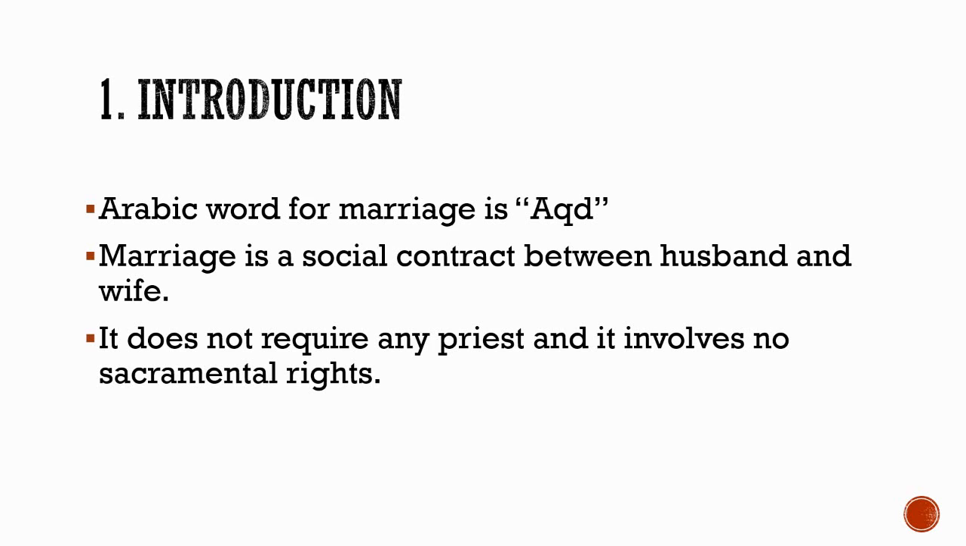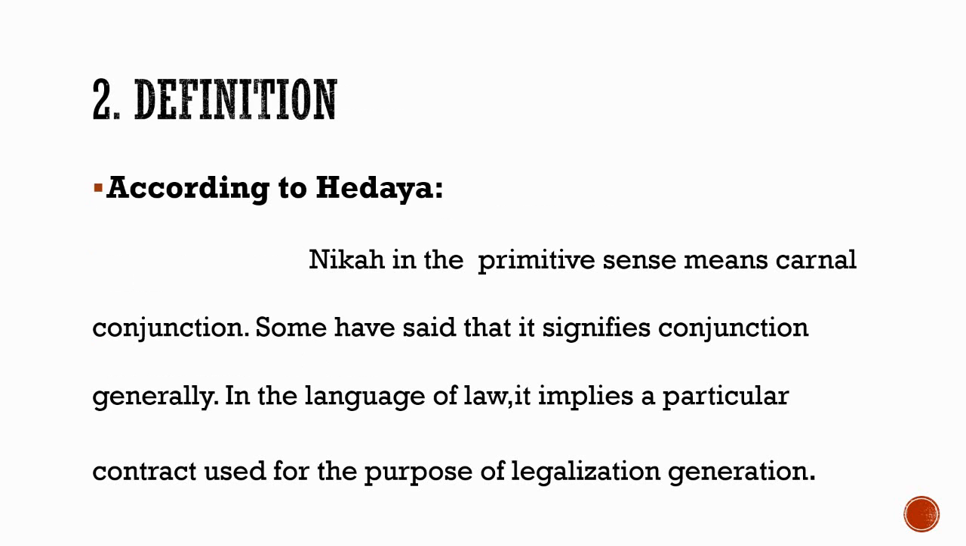So let's come to the introduction. The Arabic word for marriage is aqd, which means to tie. Marriage is a social contract between husband and wife. It does not require any priest and it involves no sacramental rites. Definition according to Hidayah, nikah in the primitive sense means carnal conjunction. Some have said that it signifies conjunction generally. In the language of law, it implies a particular contract used for the purpose of legalization of generation.